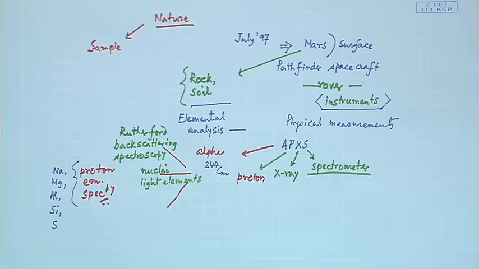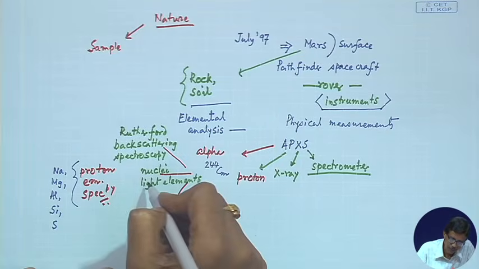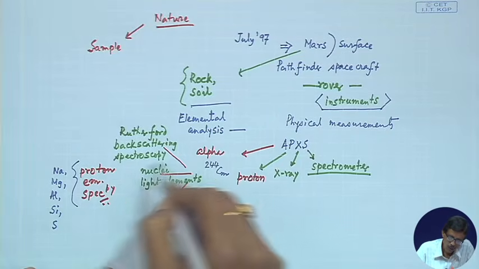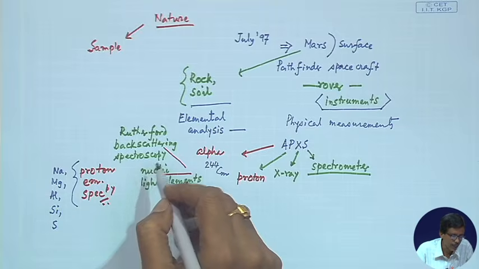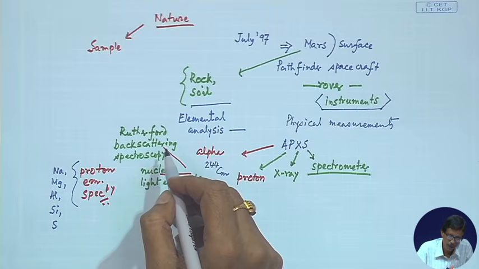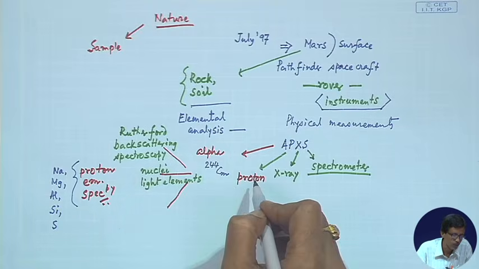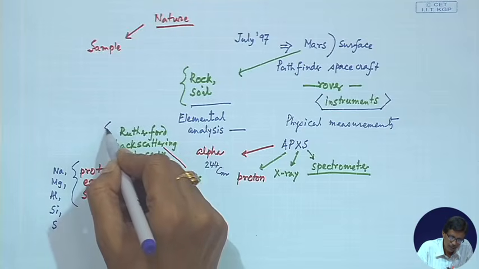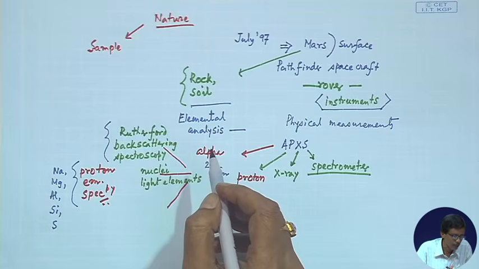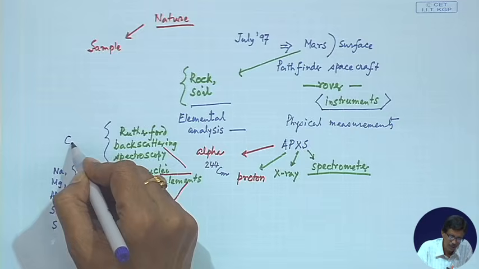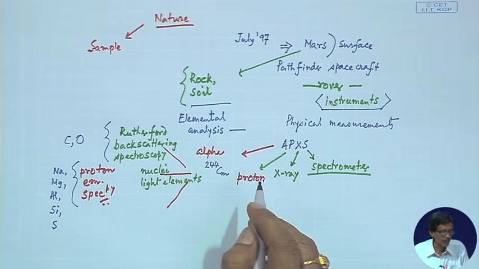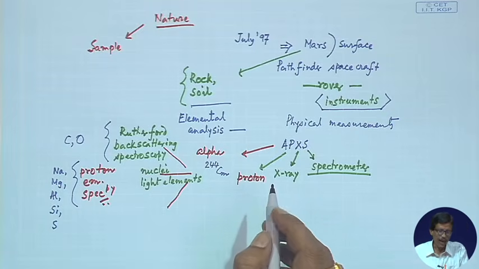This Rutherford backscattering spectroscopy, where alpha particles are interacting with the nucleus, basically gives us the identification of carbon and oxygen.